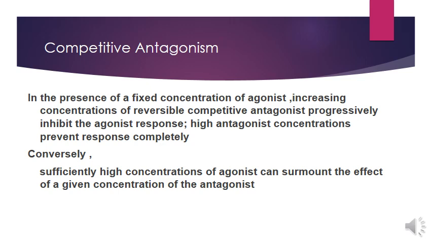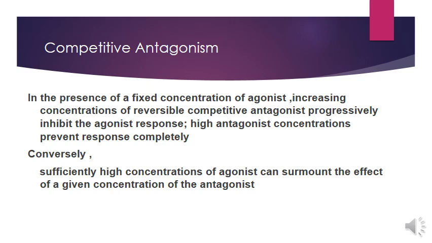In the presence of a fixed concentration of agonist, increasing concentrations of competitive and reversible antagonists progressively inhibit the agonist response. But if we increase the concentration of agonist, the agonist can surmount the effect of a given concentration of antagonist. It means if we increase the concentration of agonist, we can again achieve the desired effect.